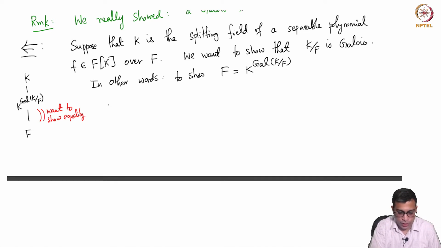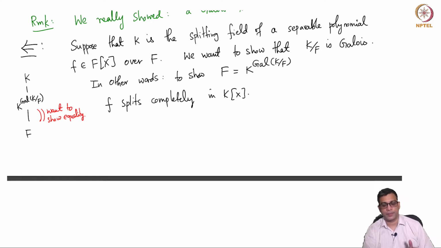So first we note that of course f splits completely in K, which is to say that f can be written as a product of linear polynomials in K[x].